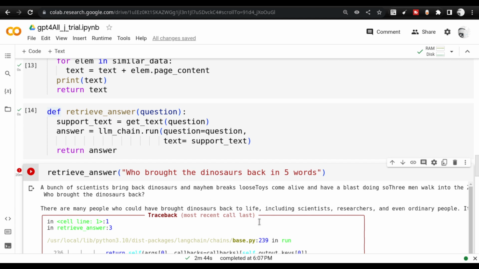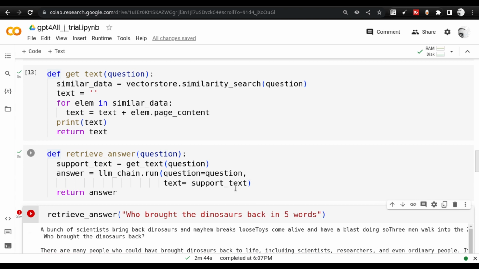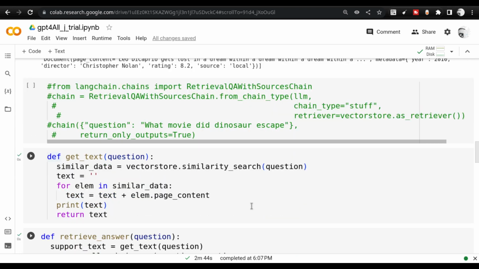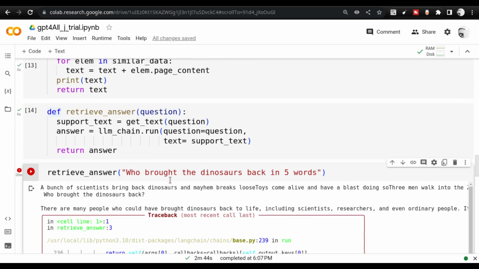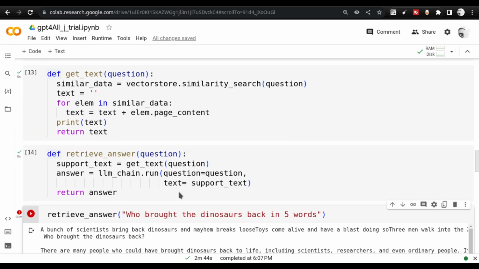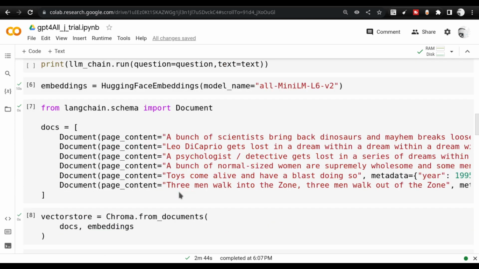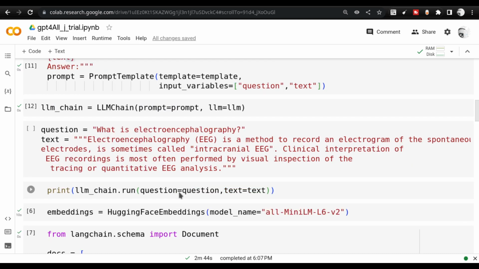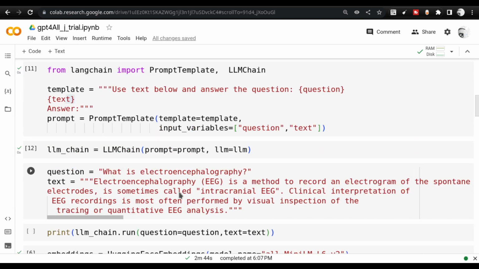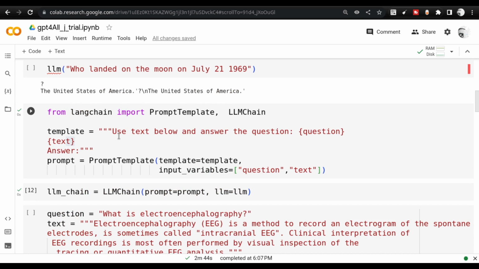It does not, at this moment, at least the way I have initialized this particular large language model and the QA pipeline, look at the context that I have provided. It did not actually go as per the instruction that I have provided, right? It did not look at the text that I have given below and do the activity. Let me go to the top, where I have clearly instructed it: use the text below and answer the question, but it did not.